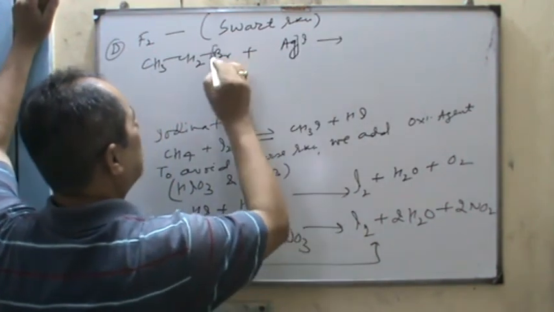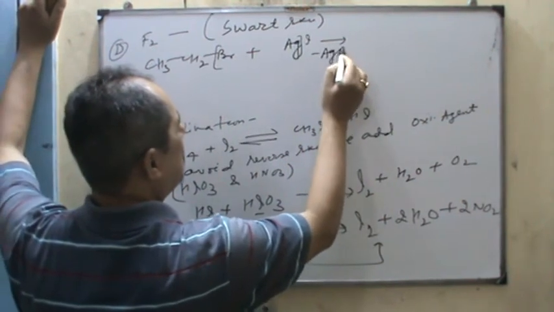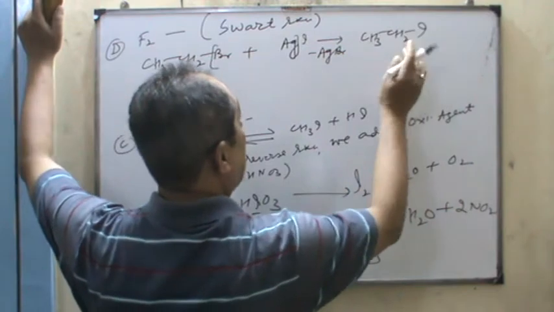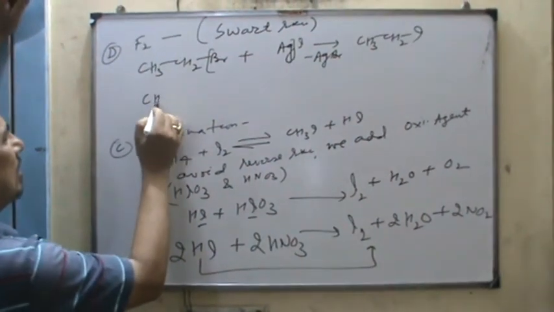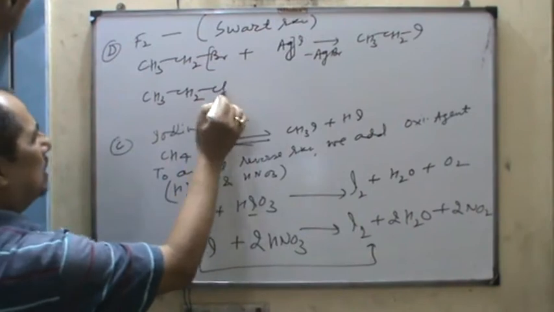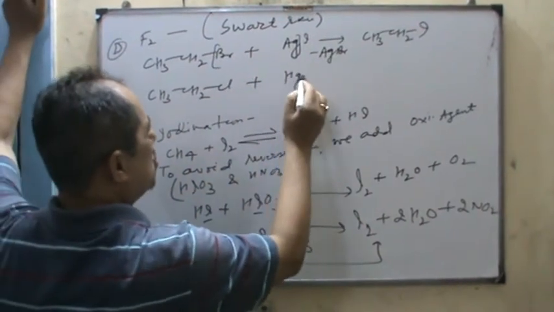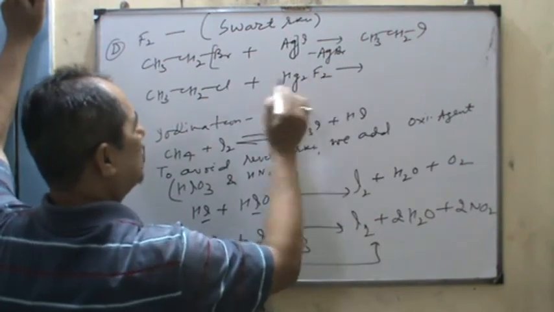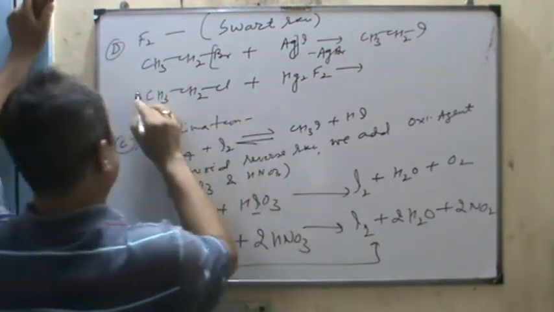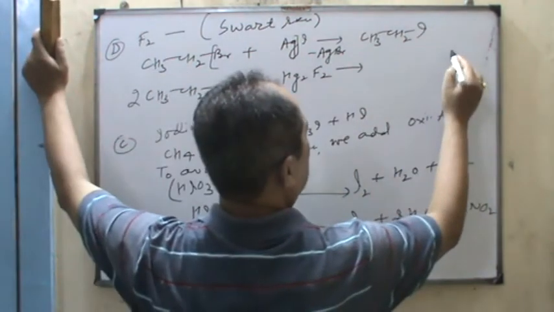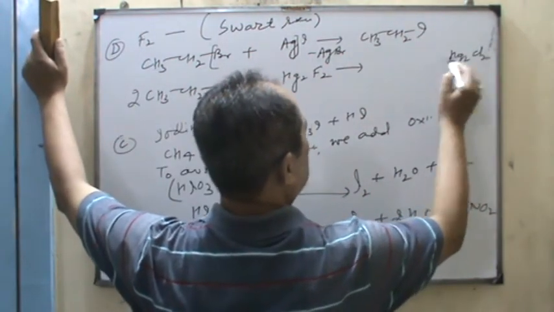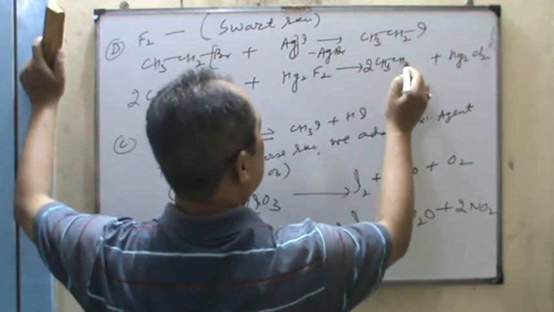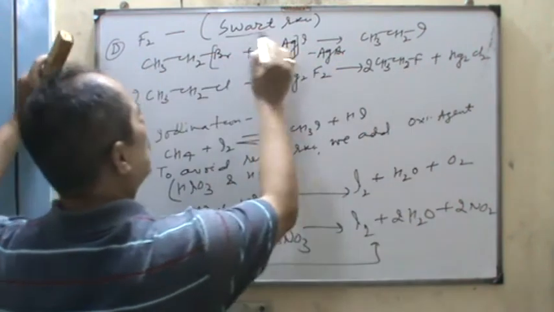Now AgBr is lost here, CH3CH2F. So far as CH3CH2Cl, Hg2F2, mercurous fluoride, this is 2 times, so Hg2Cl2 plus 2 times CH3CH2F, ethyl fluoride. This is the Swarts method.